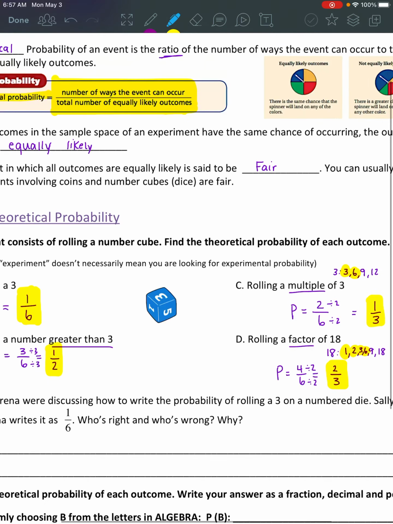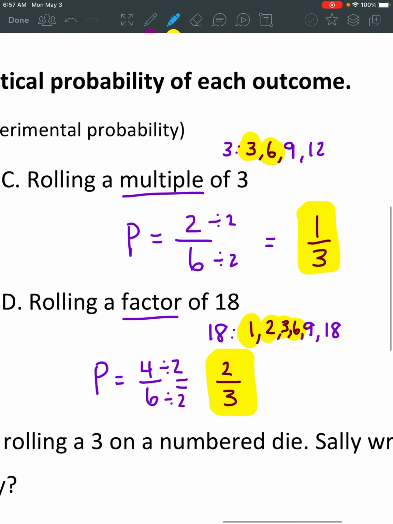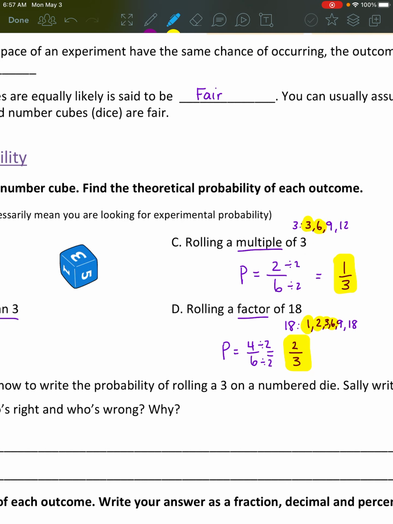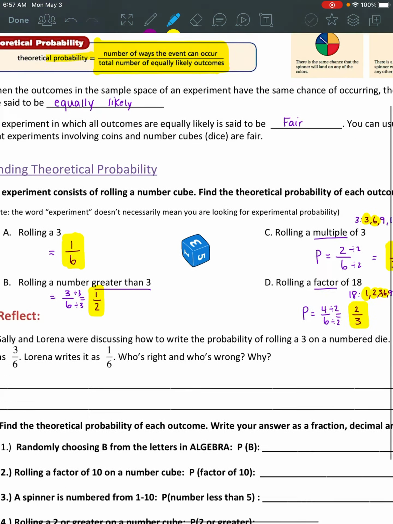So again, all of these probabilities, these fractions we're getting, are theoretical, what is supposed to happen. But if we sat down and actually took a dice and rolled it over and over, would we get a factor of 18 4 out of 6 times or 2 out of 3 times, the same fraction? Would that happen? Maybe, but maybe not. So the experimental probability could be a little different than the theoretical.